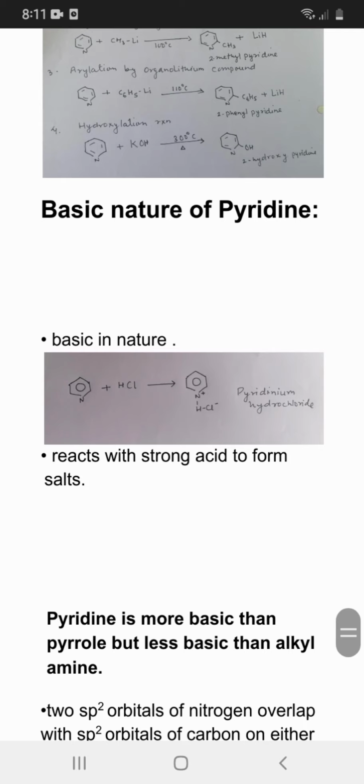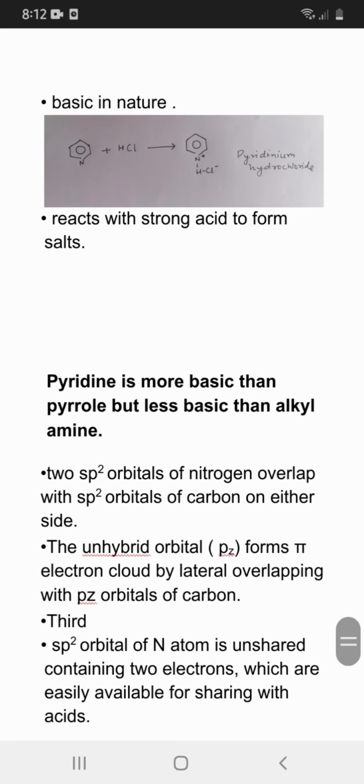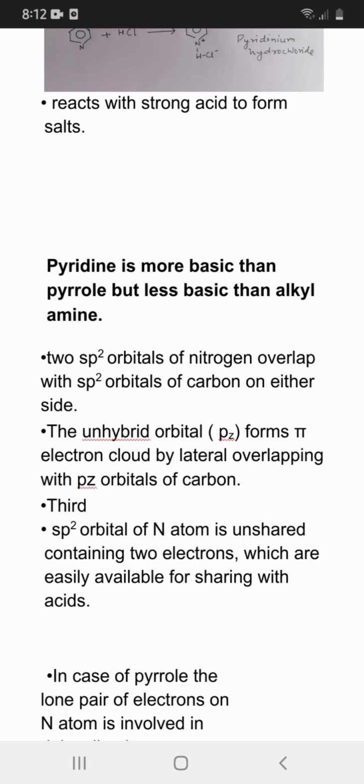Basic nature of pyridine. It reacts with strong acids to form salts. Pyridine is more basic than pyrrole but less basic than alkyl amines.